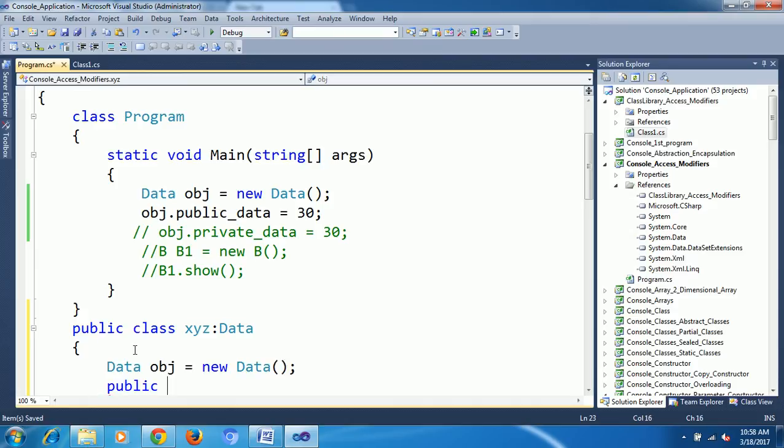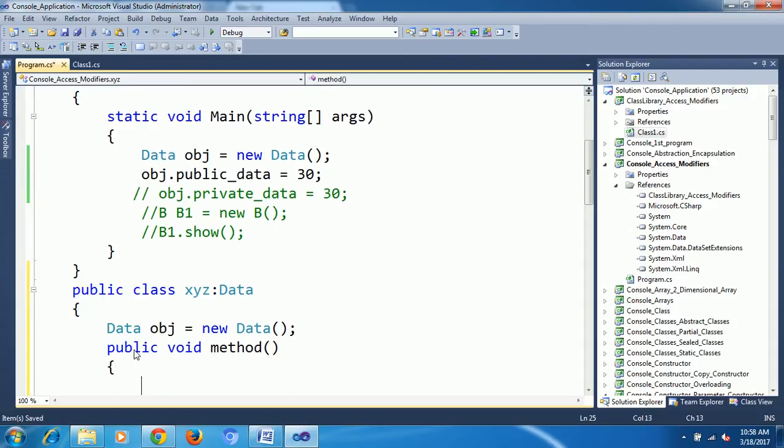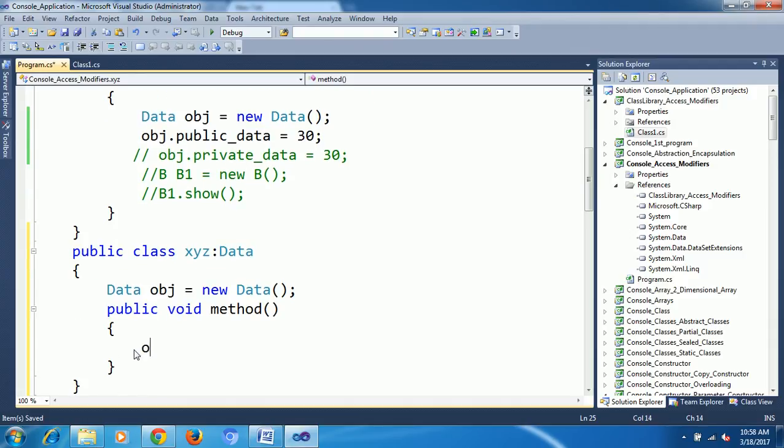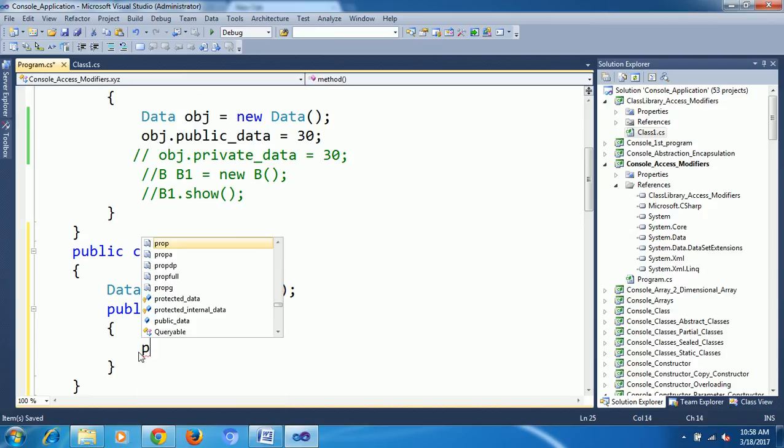I have one method, public void method. Inside the method, obj dot public data. I think we can access it.